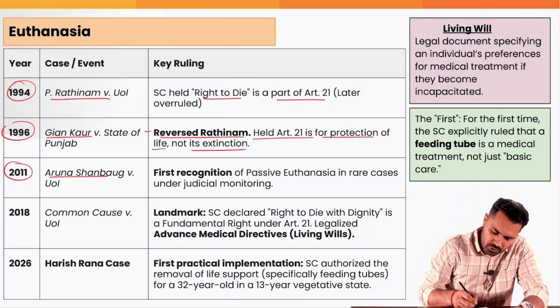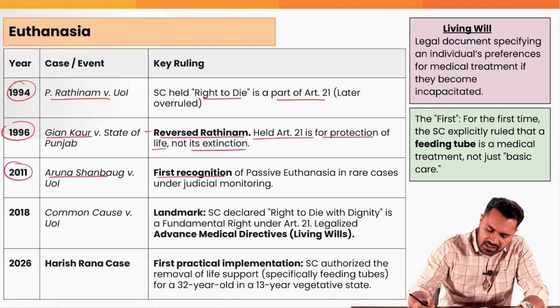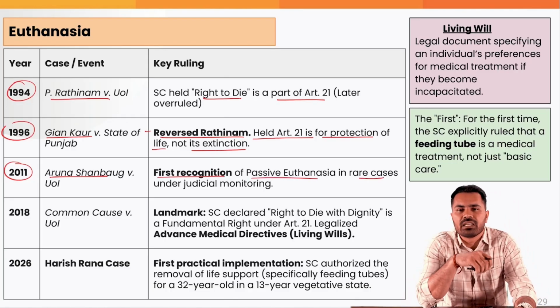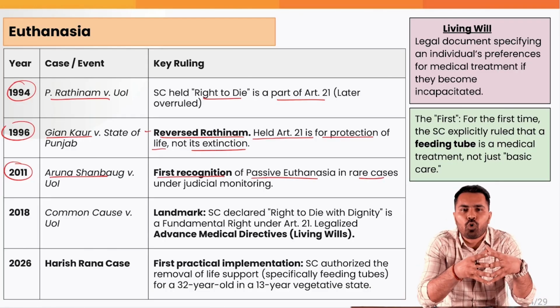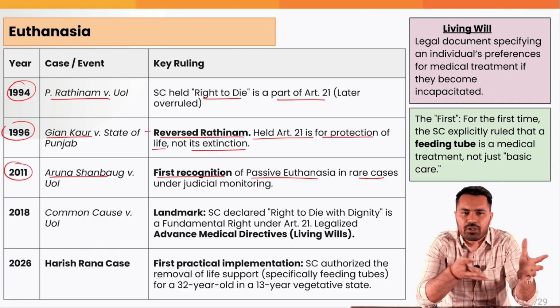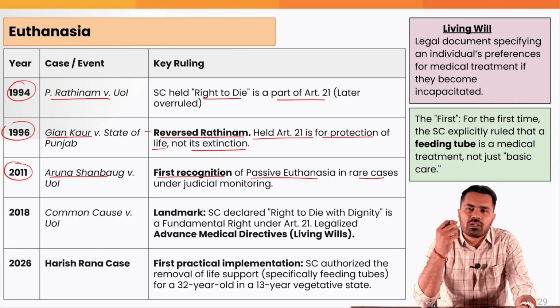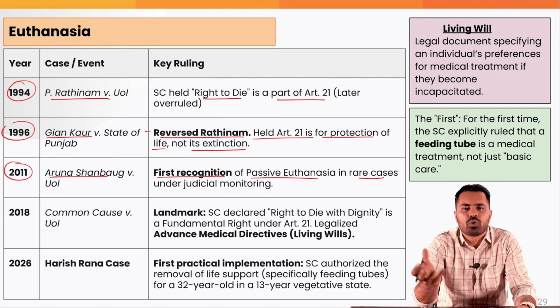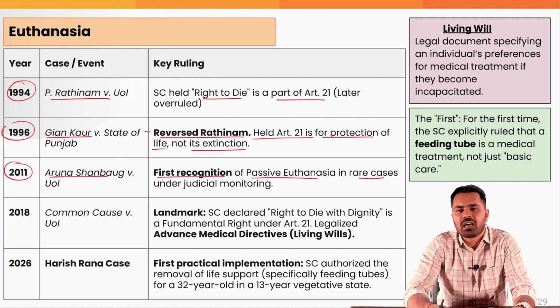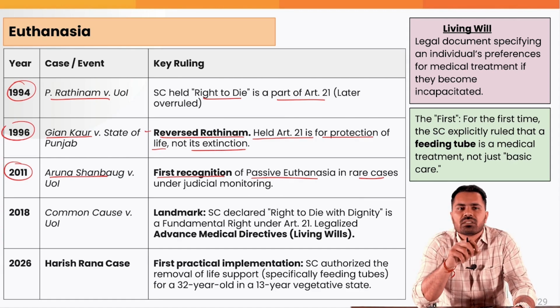And finally, in 2011, it was a landmark judgment in the Aruna Shanbaug versus Union of India case, where for the first time the court recognized passive euthanasia in rare cases under judicial monitoring. That under the monitoring of the court, a judicial magistrate and doctors, somebody on a special case basis can be allowed to undergo passive euthanasia. But in this case, Aruna Shanbaug was not allowed to undergo passive euthanasia.